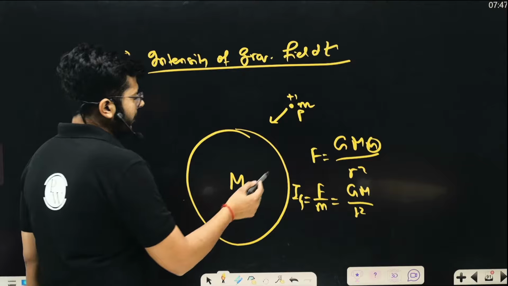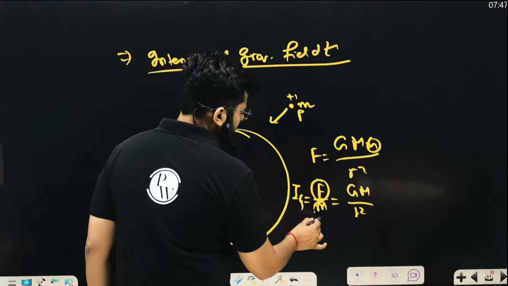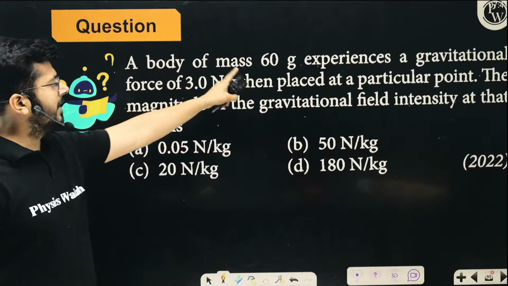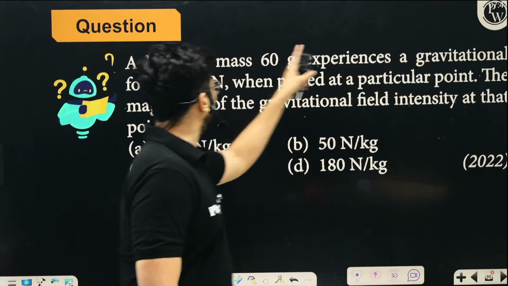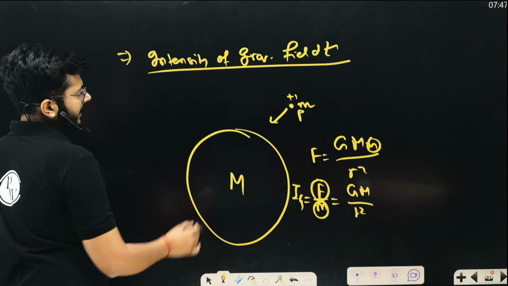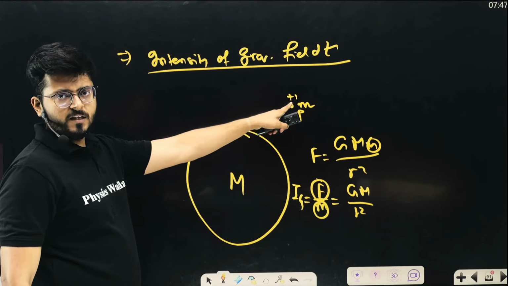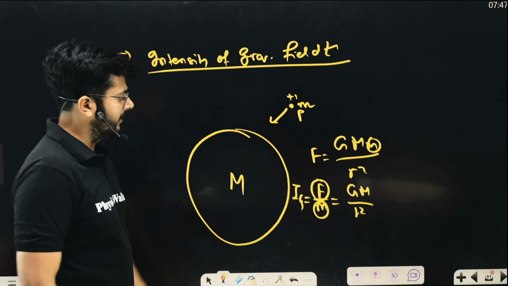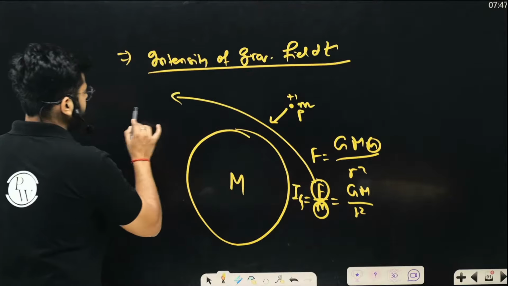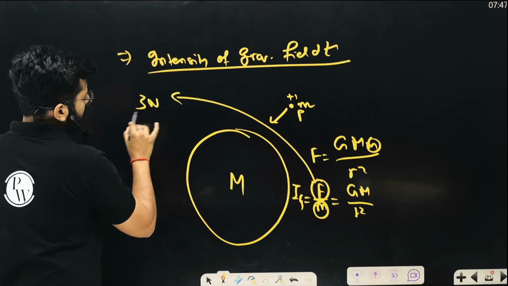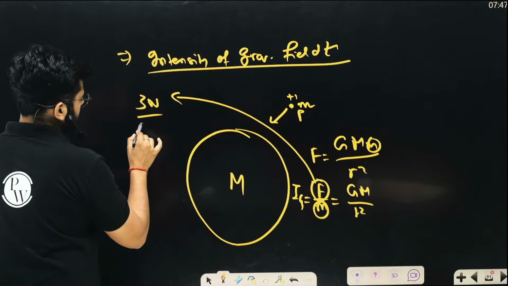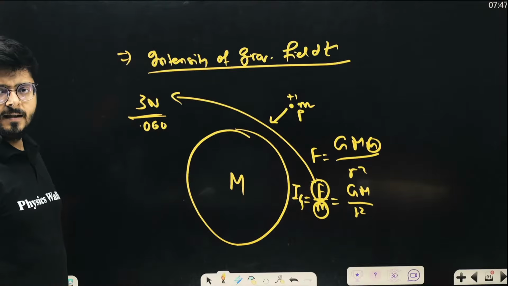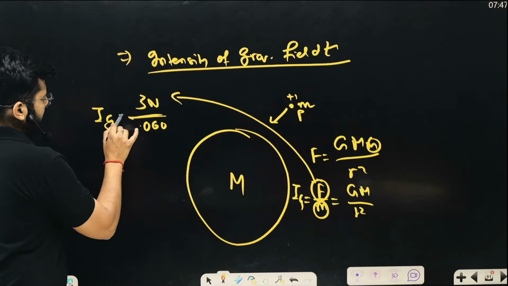So simply what you need to do is think about the force acting at that place on the mass m over here, right? So clearly they are telling you a body of mass 60 gram is experiencing a gravitational force of 3 Newton somewhere. So the body of 60 gram is placed over here and it is experiencing a certain force. What is that force? 3 Newton. So the value of force it is experiencing over here is 3 Newton, and the mass of the body is 60 grams, so 0.060 kilograms, right? This is the value of gravitational field intensity over here.